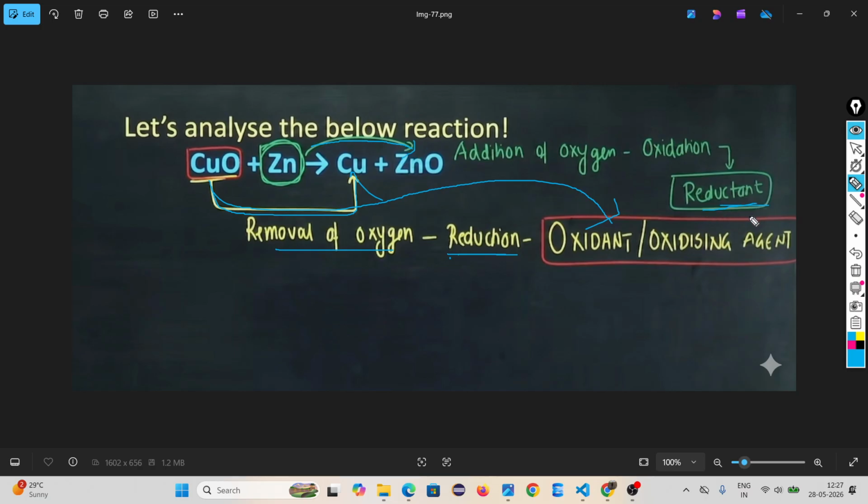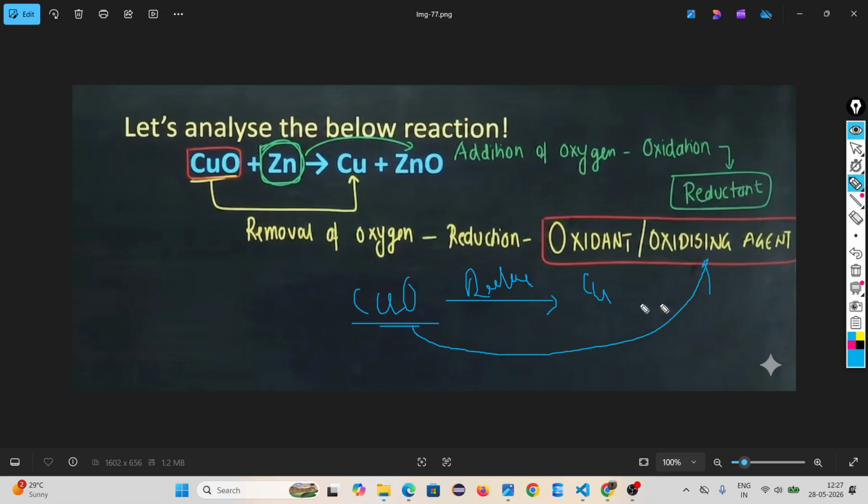Okay, so look, in copper oxide reduction is happening because of subtraction of oxygen, so this copper oxide is called the oxidizing agent. Where reduction is happening, that compound is the oxidizing agent. Always find it from the right side, don't come to the left side.